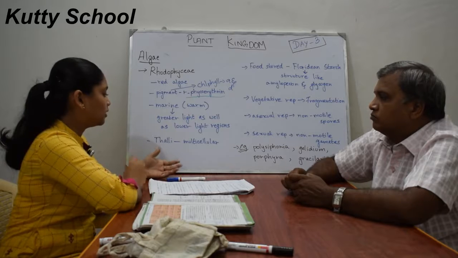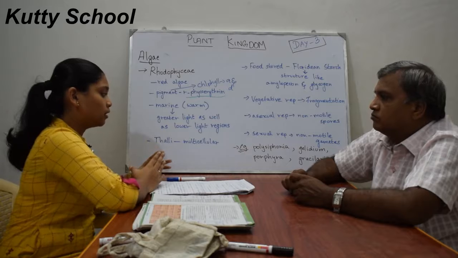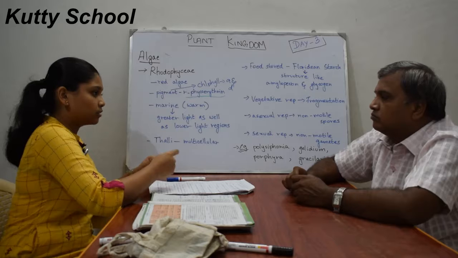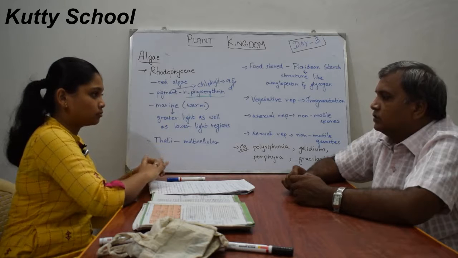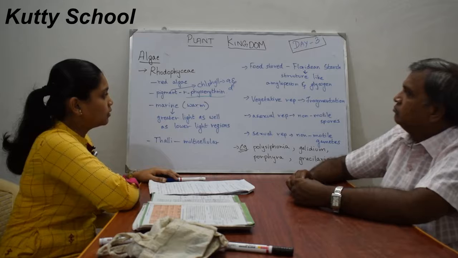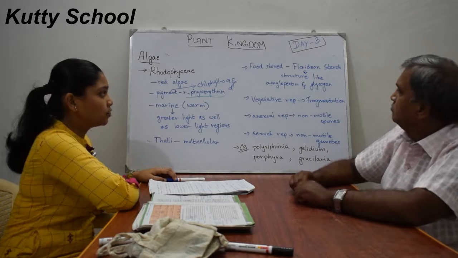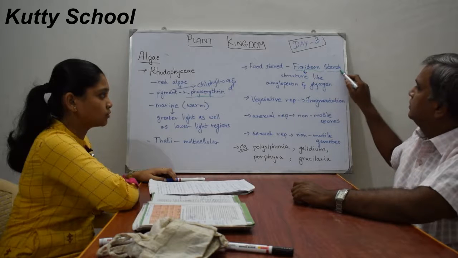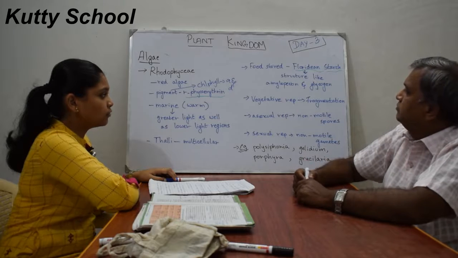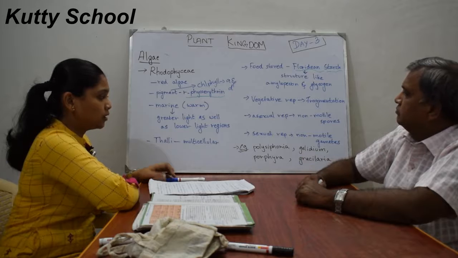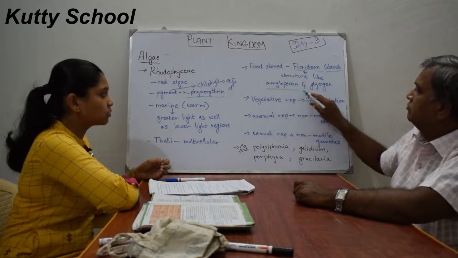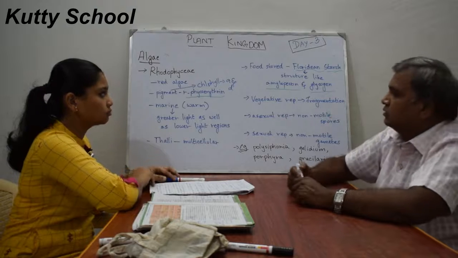The thallus, the structure of the organism, is multicellular. The food is stored as Floridean starch, which has a structure like amylopectin and glycogen.